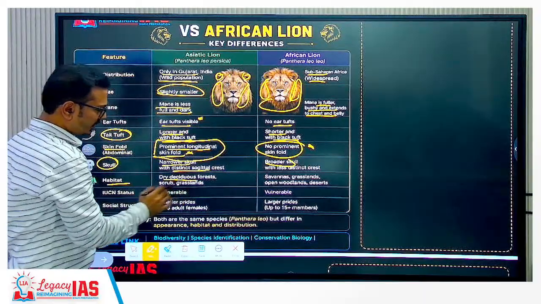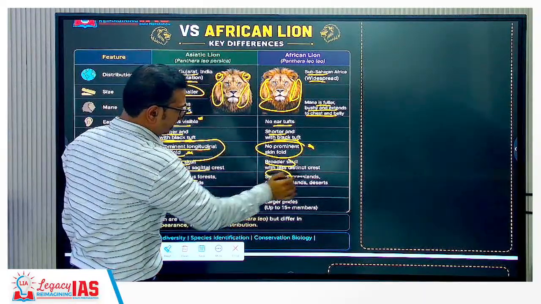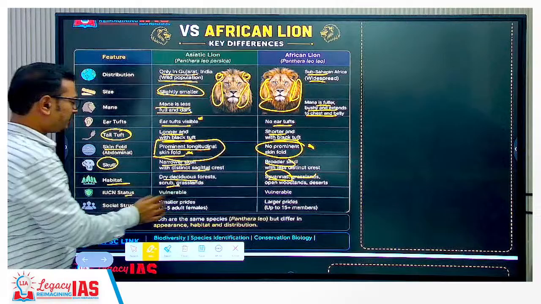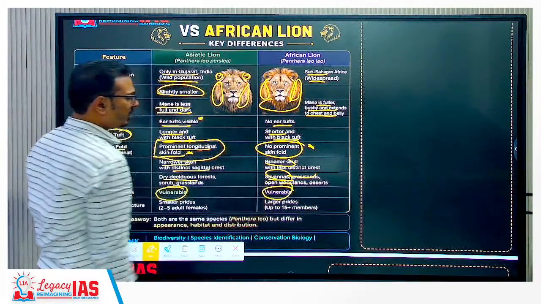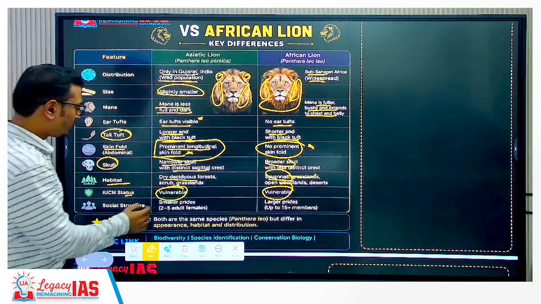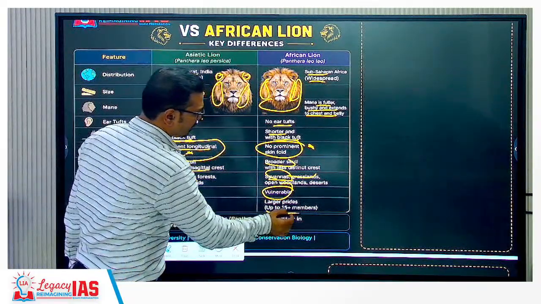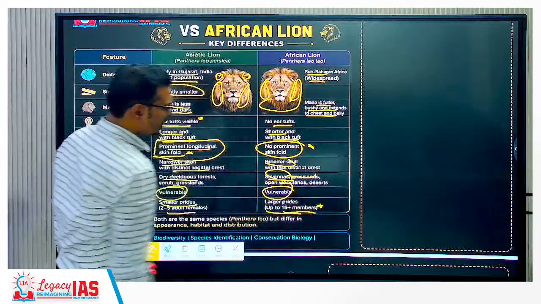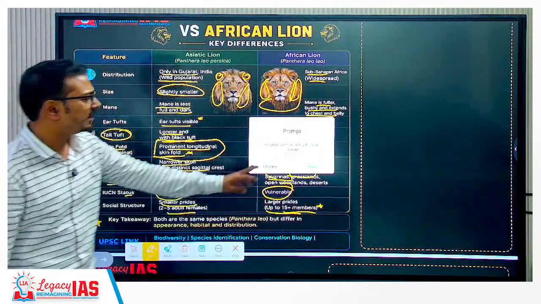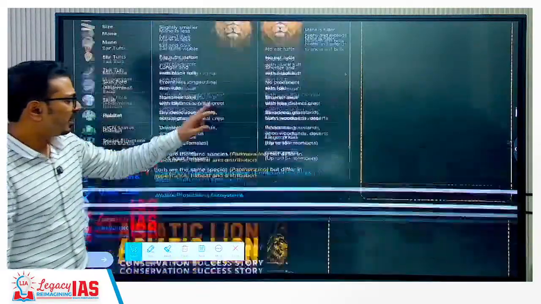Habitat: dry deciduous forest, savanna grasslands. And this IUCN status is vulnerable. Then the social structure: smaller prides with 2 to 5 adult females in Asiatic lions, and larger prides with 15 plus members in African lions. So this is the difference between Asiatic lions and African lions.